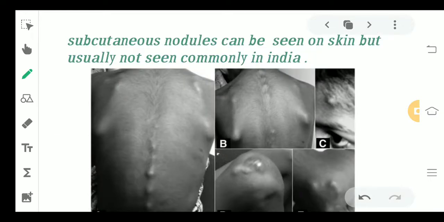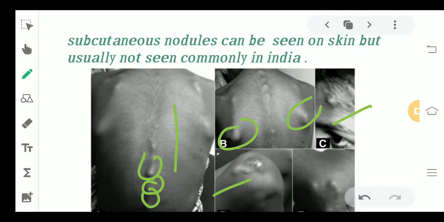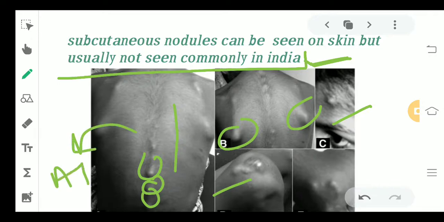Now coming to the subcutaneous nodules. If I talk about the subcutaneous nodules, you know what nodules look like. These are some elevations, small elevations. This is what nodules look like. They can be in the back region, knee region, front facial region. Can involve any part of the body which is covered with skin, and usually is not common in India. So in India we do not usually see the subcutaneous nodules, but it is a very major feature which can be seen out of India.